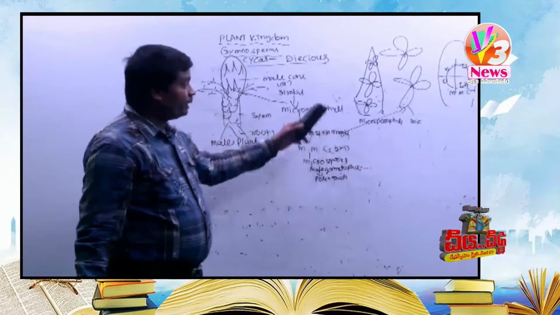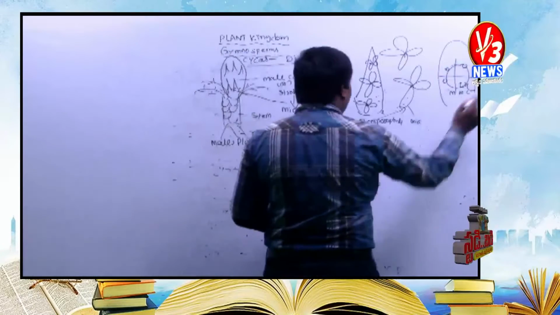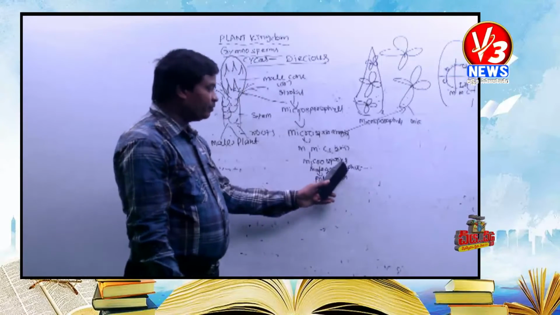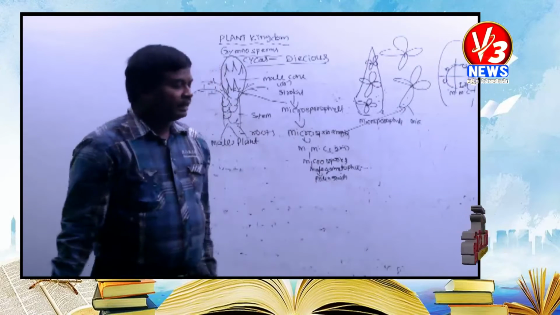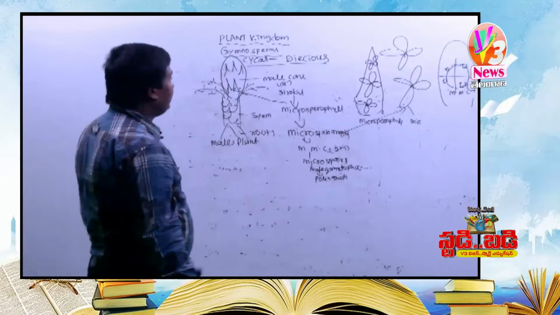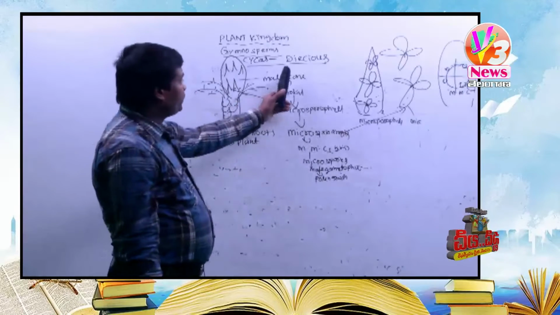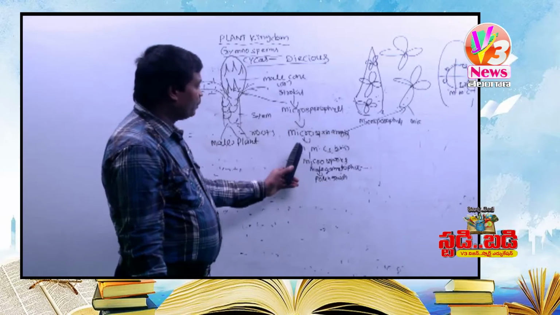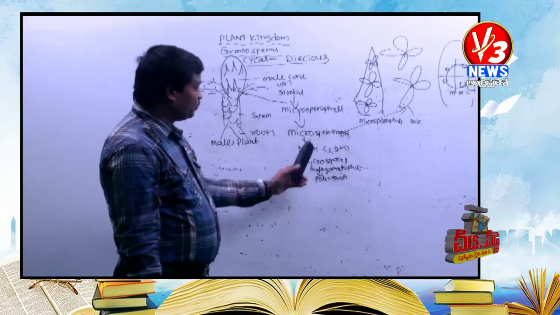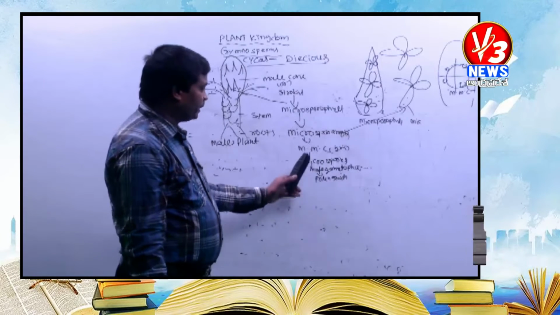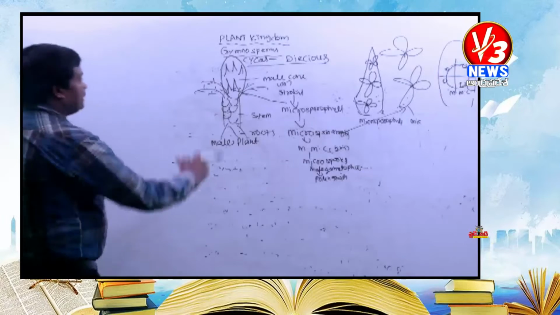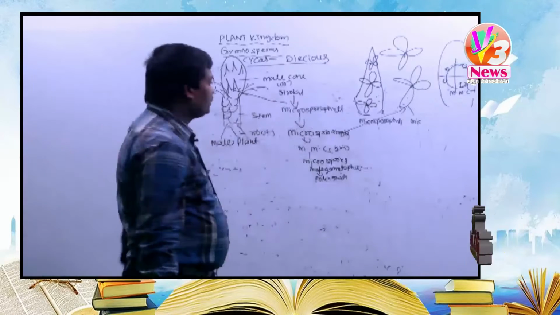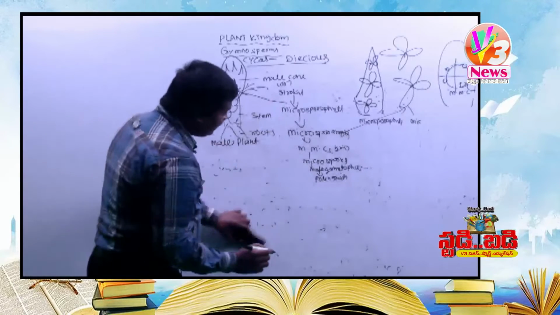What is the ploidy of the mother cell? The microspore mother cell undergoes reduction division and produces haploid microspores. Later it develops into the male gametophyte, which is called the pollen grain. This is the important sequence of reproduction in gymnosperms. The male cone, also called the strobile, has microsporophylls and microsporangia. The sporangia produce microspore mother cells, which produce microspores, and the microspores produce pollen grains. This is the male plant sequence. Then next, the female plant.